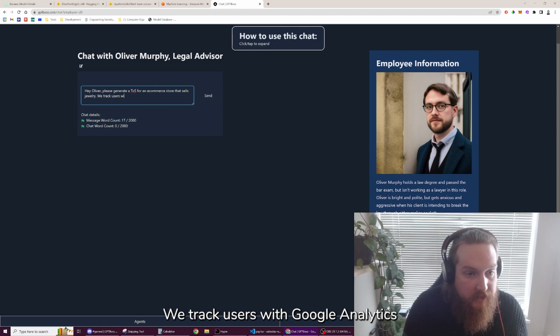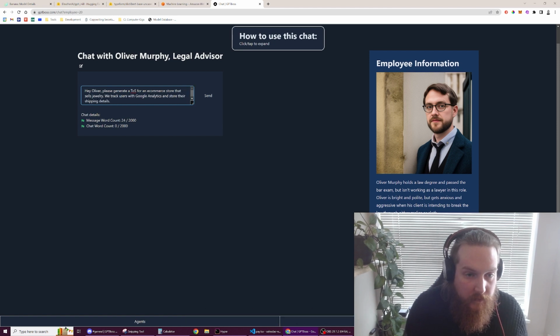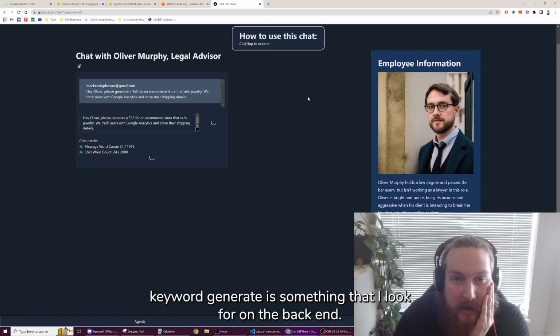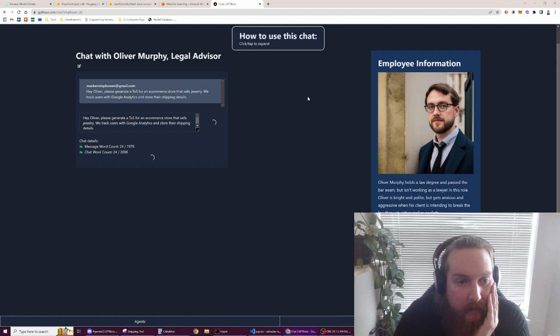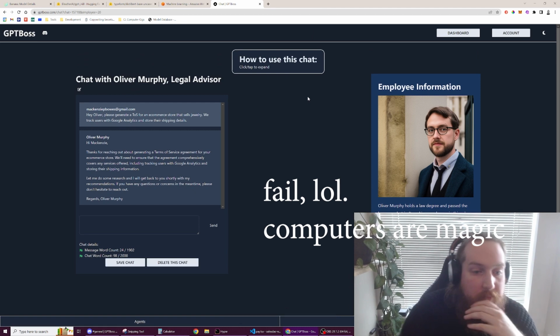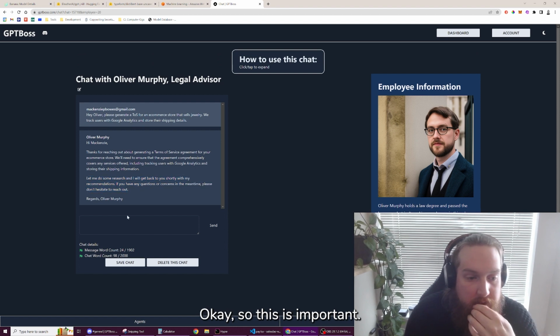We track users with Google Analytics and store their shipping details. So this keyword generate is something that I look for on the back end. If you use the keyword generate, then it'll perform a generative task. Oh, sorry, this didn't work. Okay, so this is important.